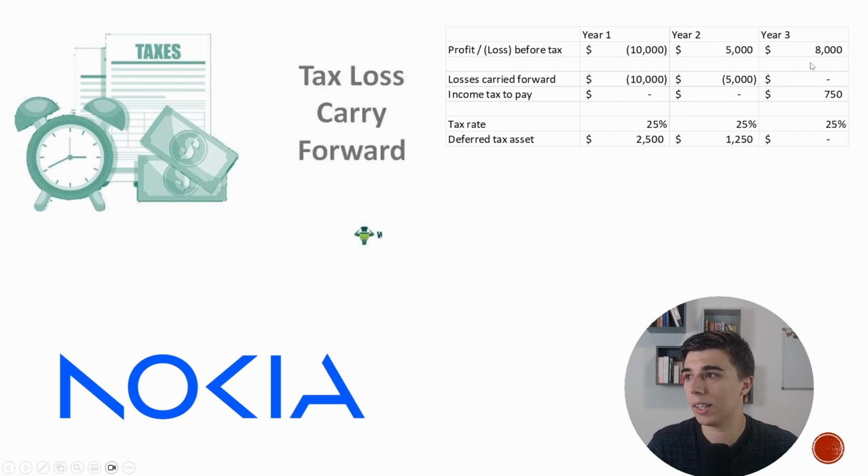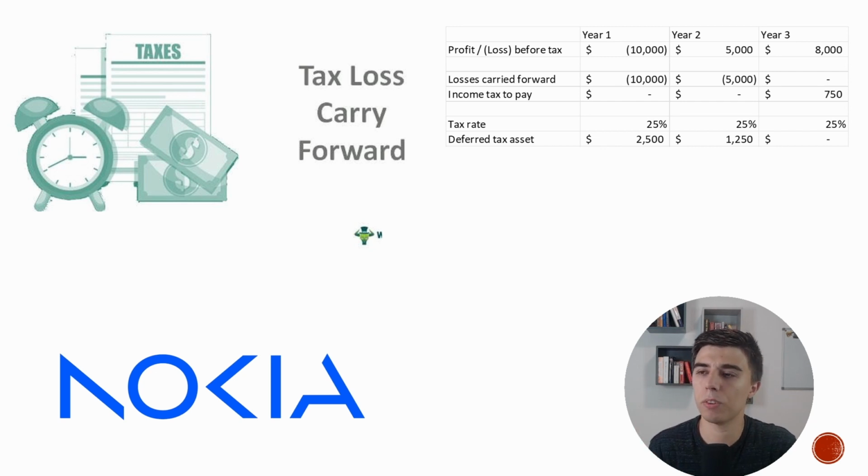Now, out of the 8,000, you had 5 that you still carried forward from year 2. So for the remaining 3,000 in excess, that's the part that you're going to pay tax for, right? So that's the 750. So 3,000 multiplied by the tax rate of 25%. So this is a very simple example, right? It doesn't take a lot of time to understand it, right?